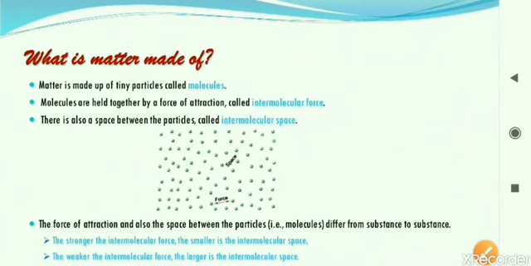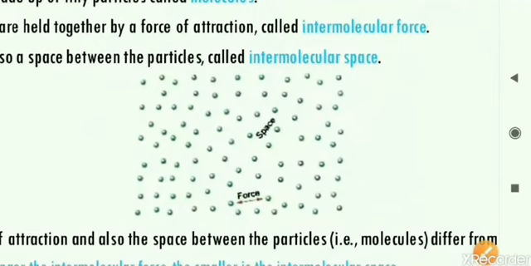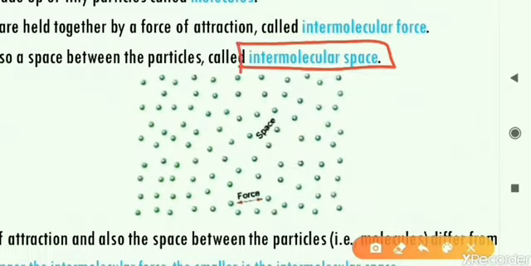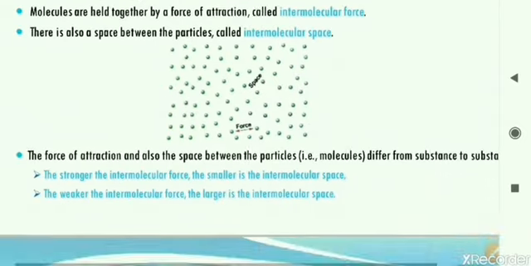This intensity of attraction can be different. In case of solid, it is maximum, followed by liquid and gases. Also, there is some space between the particles. Let me zoom in on the diagram. You can see there is some space between different particles or molecules. This space is called intermolecular space. So the definition of intermolecular space is the space between different molecules in matter. Let us see the next point.